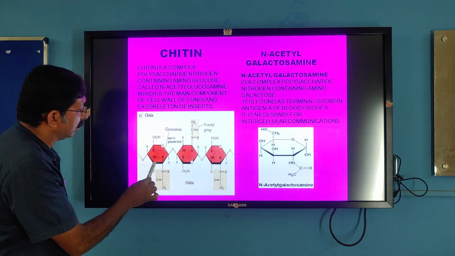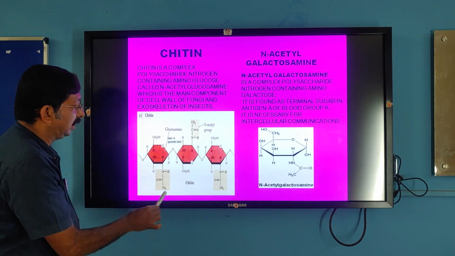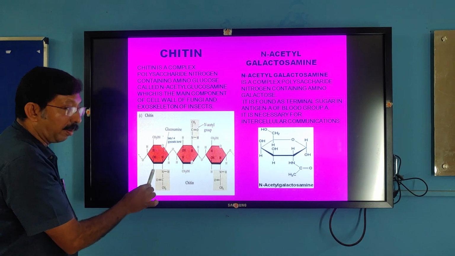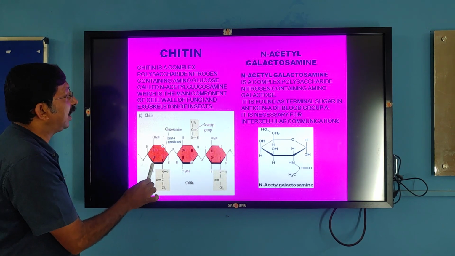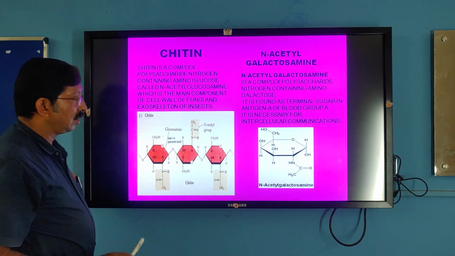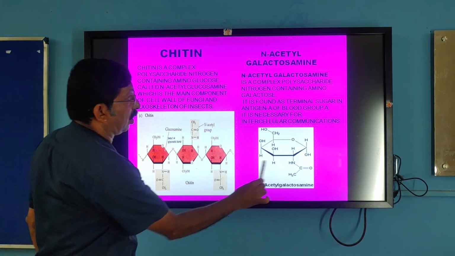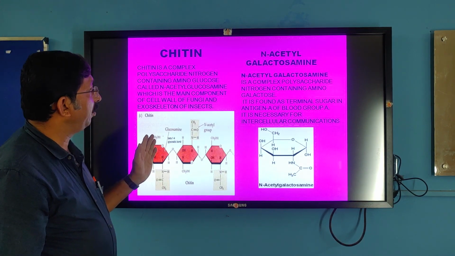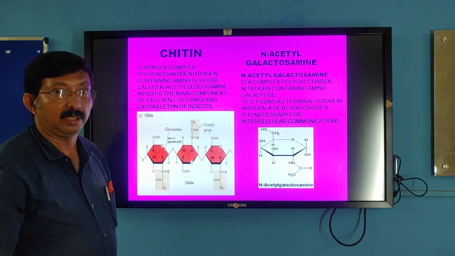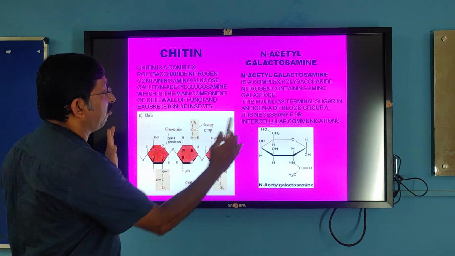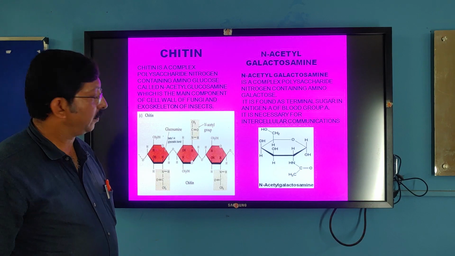Acetamide is acetic acid plus an amide group, and for that it is called N-acetyl glucosamine. Sometimes N-acetyl galactosamine is also there. So chitin is made up of N-acetyl glucosamine and N-acetyl galactosamine, alternating. Therefore it is called a heteropolymer because it is made up of different sugar molecules.